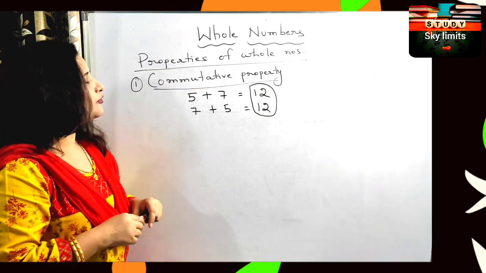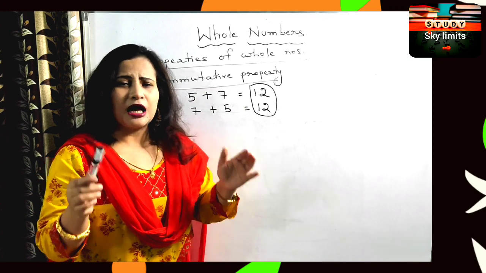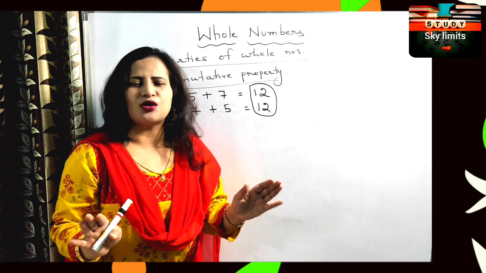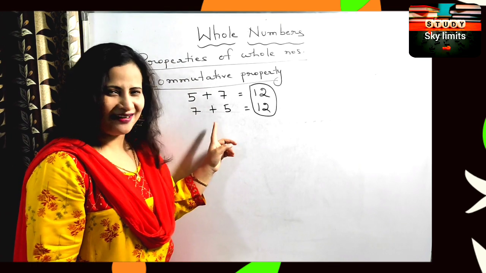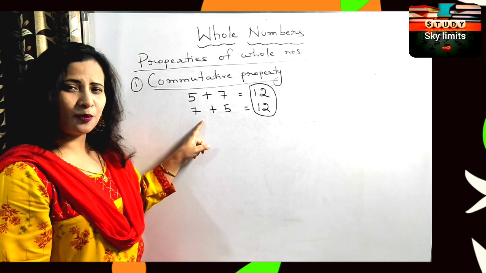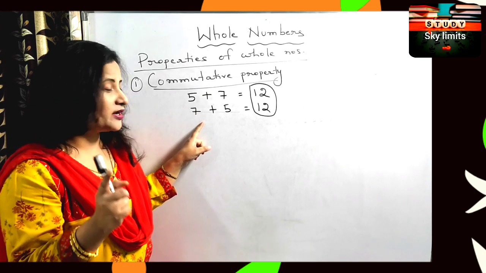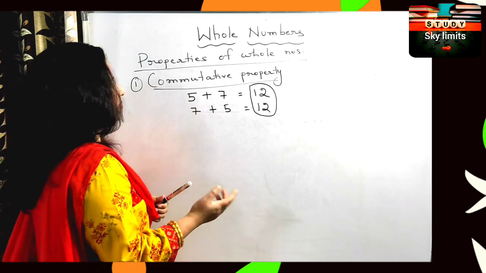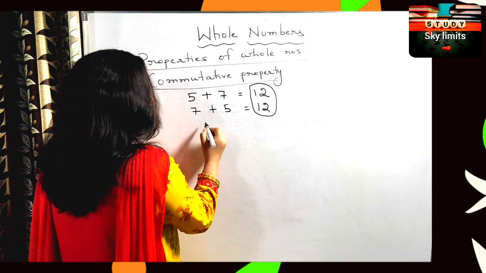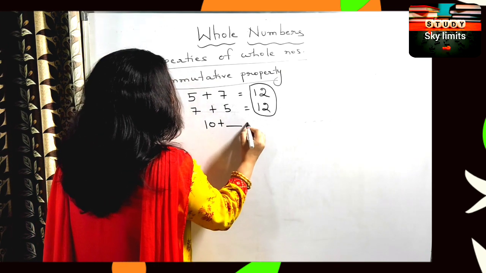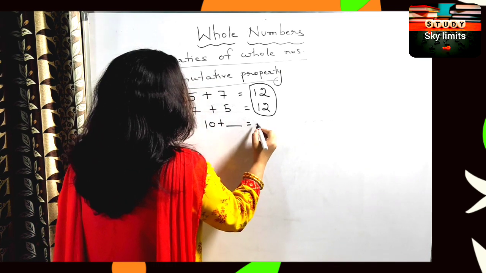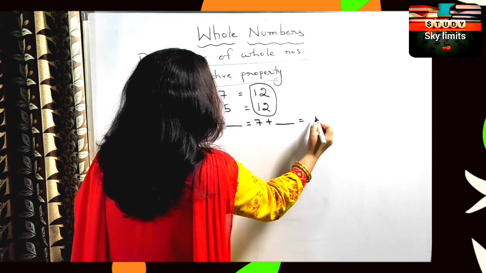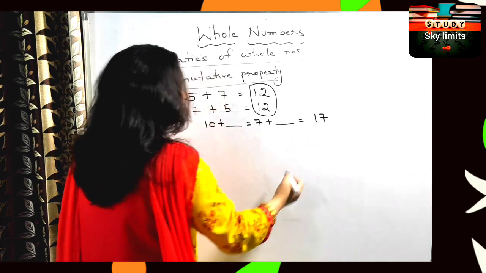What does commutative property mean? Commutative property means that even if you change the order of the numbers, the answer is not affected, in the case of addition. So this is called the commutative property of addition. In your exams as well as in your textbook exercises, you get questions like, suppose, 10 plus dash is equal to 17, or 7 plus dash is equal to 17.